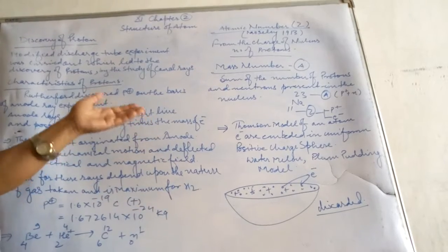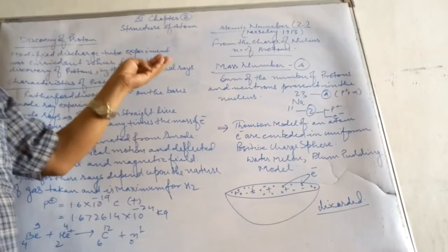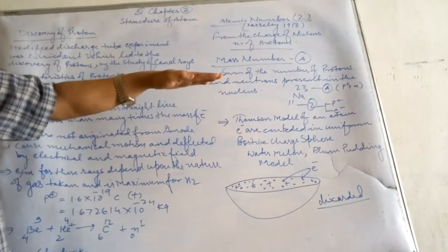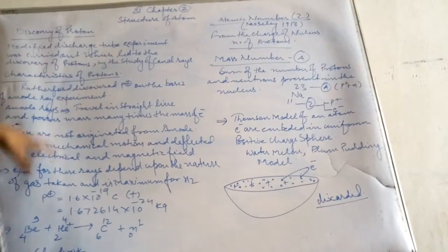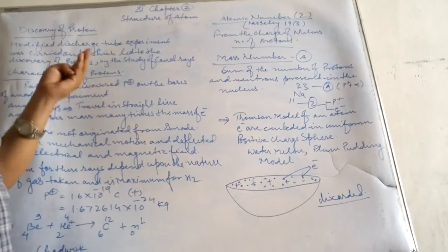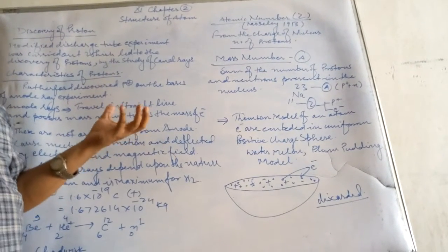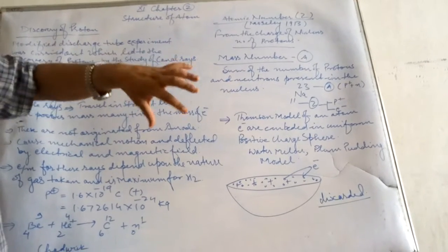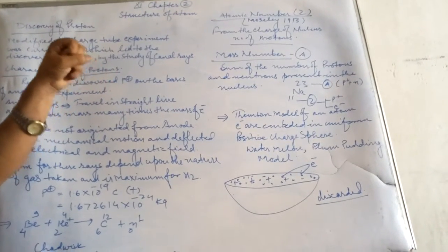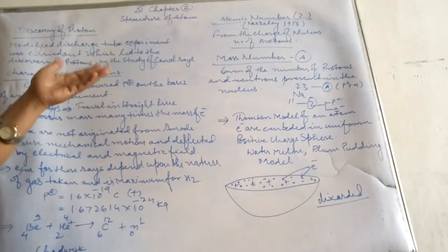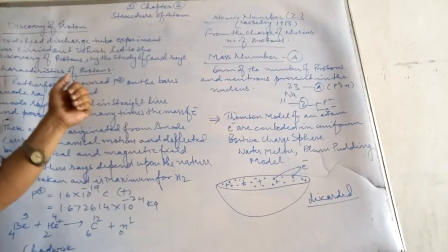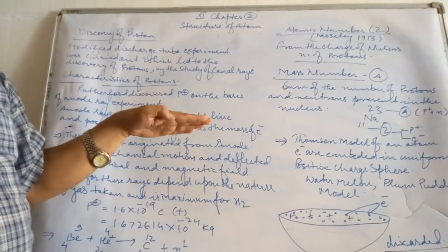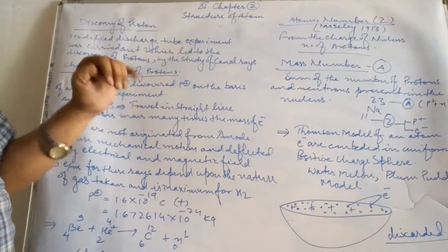You have already studied in the previous classes, class 8 and class 9, the detailed discussion of finding out the number of electrons, protons and neutrons. So children, we have to discuss how these fundamental particles, electron, proton and neutron, are arranged to give the shape of an atom. There are many theories. First of all, Thomson suggested a model, the watermelon model or plum pudding model.